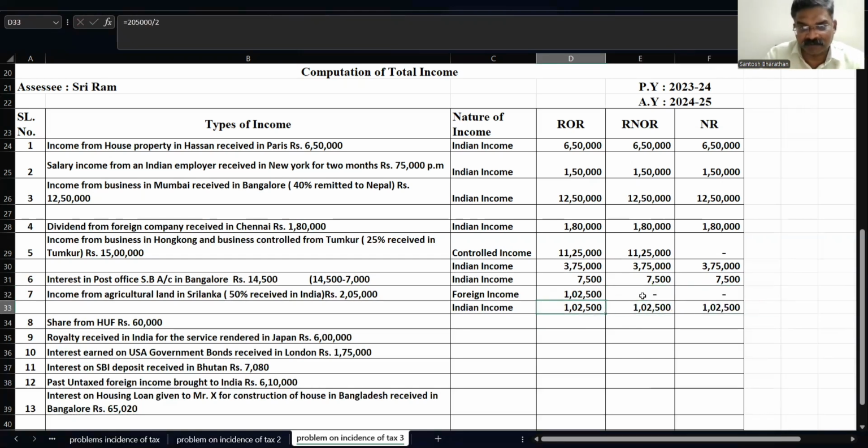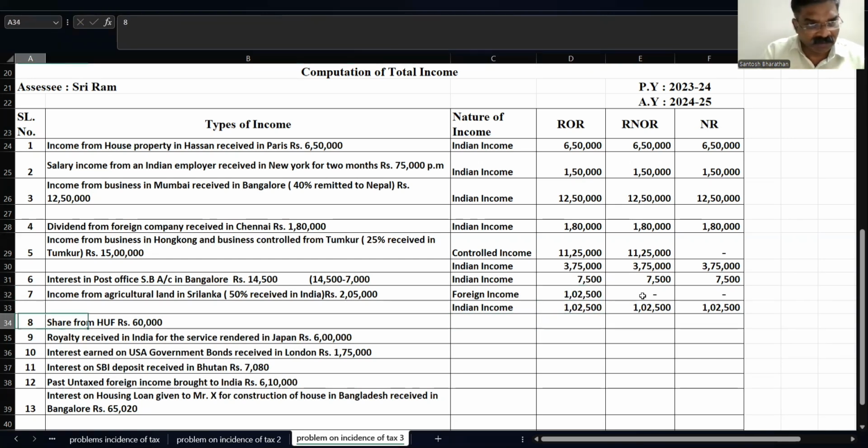Understood, children. Once again, I will explain here. Since the agricultural land is in Sri Lanka, it becomes a foreign income. Since 50% is received in India, that is an Indian income. In case of Indian income, 2,05,000 divided by 2, we have got 1,02,500 that is taxable in all the three cases, whereas foreign income is taxable only in the case of resident and ordinarily resident.